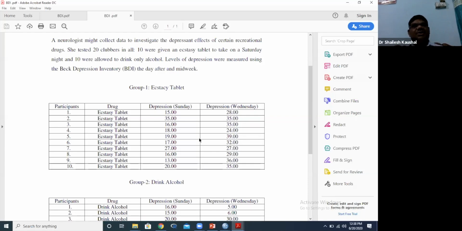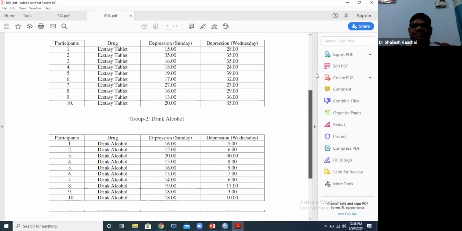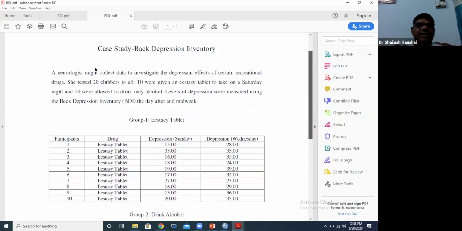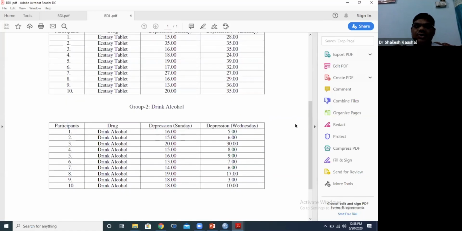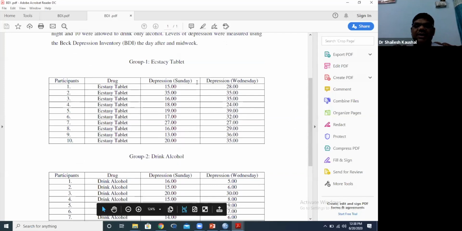But in case of normality and probability for paired t-test and repeated measures, we do not check. We check only normality. So same as here, we can see here, one group takes an ecstasy tablet and another second group drinks alcohol. Is it clear? So we want to check the impact if we are giving tablet continuously, whether it will decrease